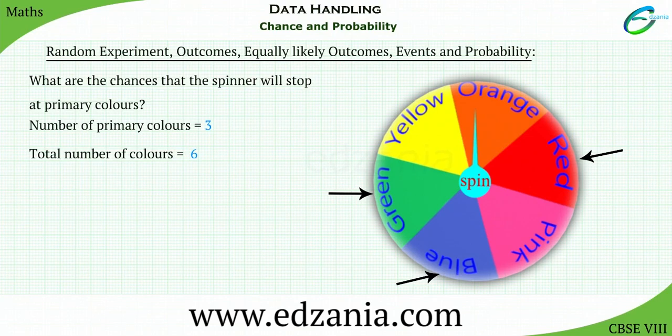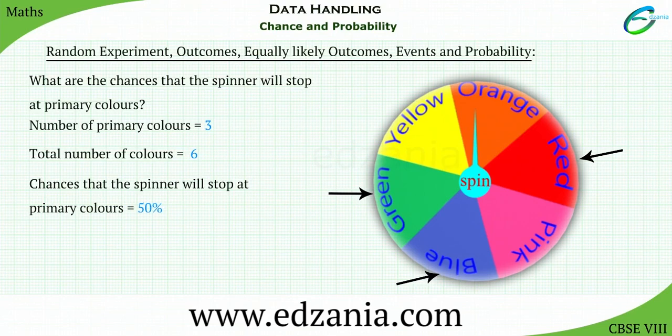Since 3 of the 6 colors on the spinner are primary colors, the chance of getting a primary color is 50%. Thus we say that the probability of the spinner landing on a primary color is 3 out of 6, or 3 over 6, which is equal to 1 over 2.